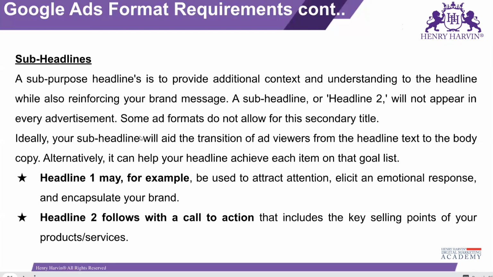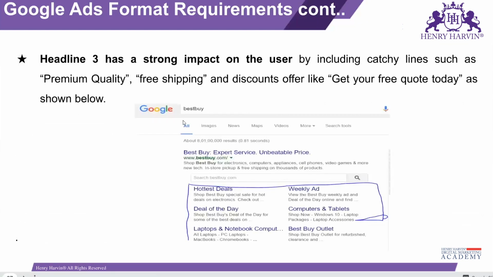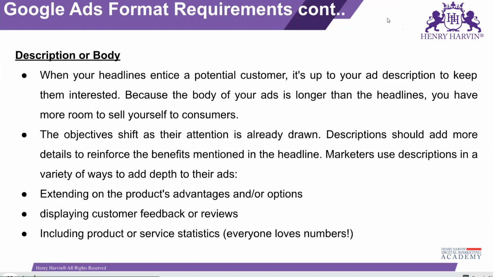And after the headline, you can mention other headlines, subheadlines you can call them, and you should do all these things properly. Like headline 3 has a strong impact on the user. Okay. Or other things, like premium quality, free shipping, and get your free code today. These are the words that trigger the user, and they get convinced that they have to click on that particular link.